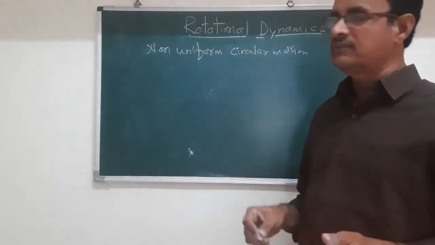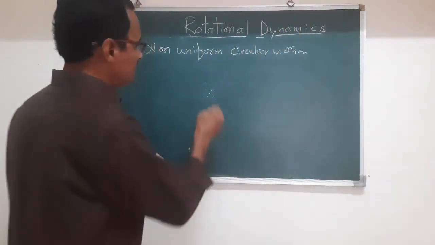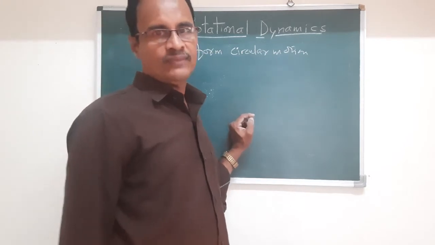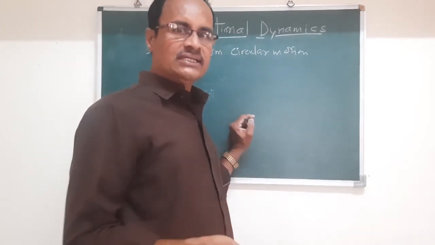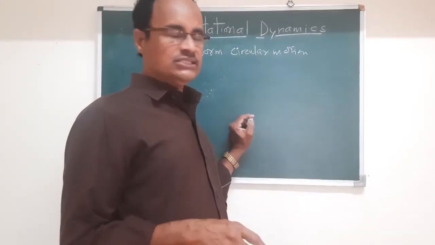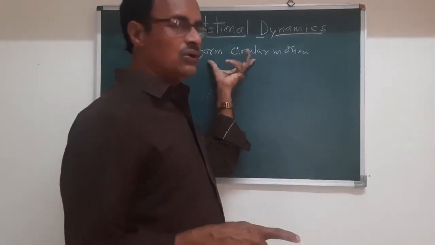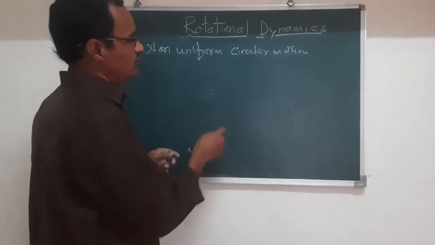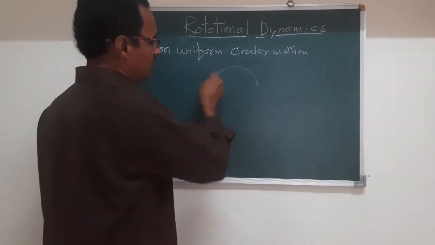But in non-uniform circular motion, the magnitude as well as the direction of the velocity are both changing, and that type of motion is called non-uniform circular motion. And an example of non-uniform circular motion is vertical circular motion.